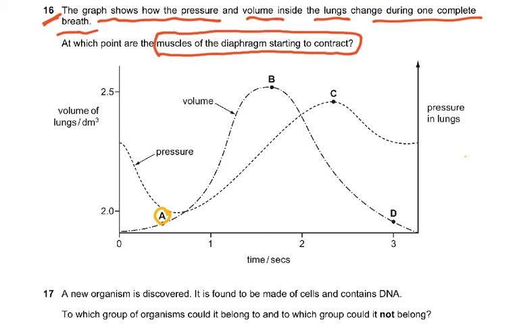You have to understand that the diaphragm muscle contracts and the external intercostal muscle contracts and the volume increases. So let's look at the volume graph. When it starts to contract, the volume is starting to increase. So it had to be A. At which point are the muscles of the diaphragm starting to contract? When they fully contract, they increase the volume immensely. So the volume increasing, we were talking of it early in the beginning. So it had to be A.